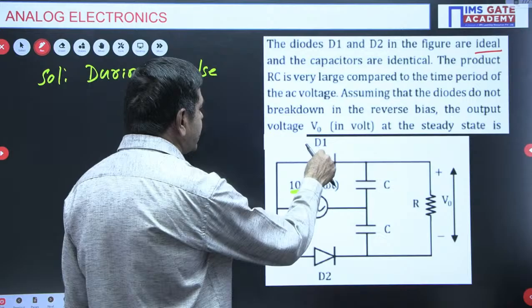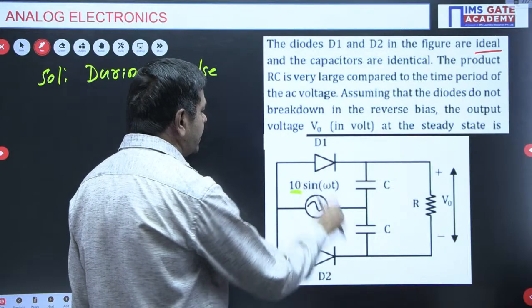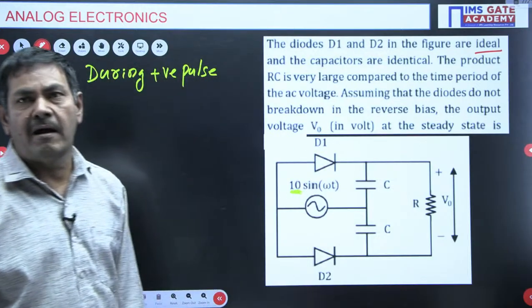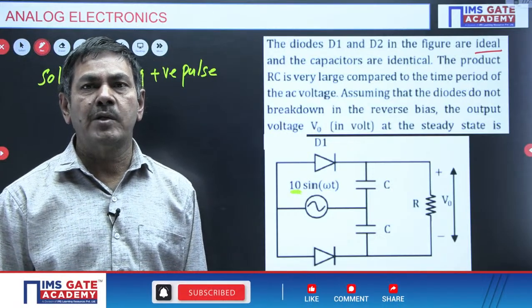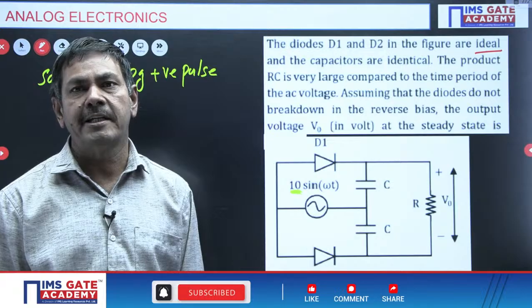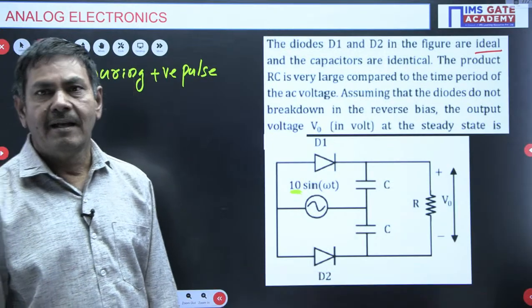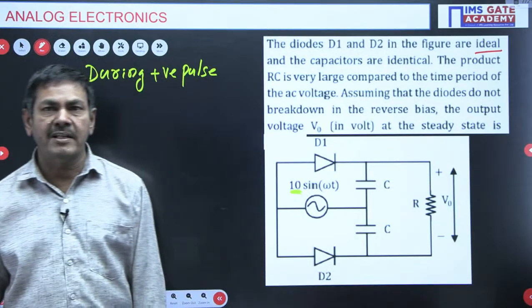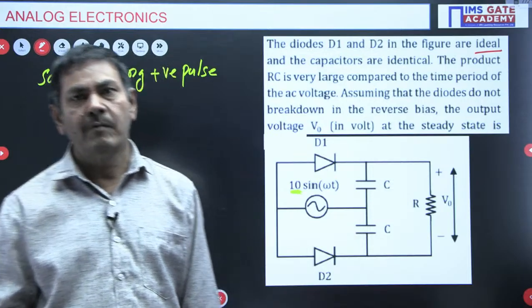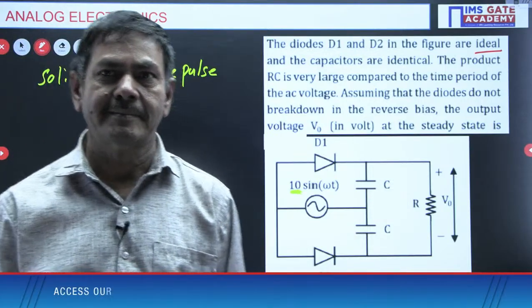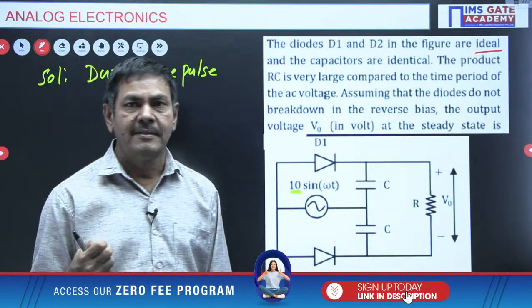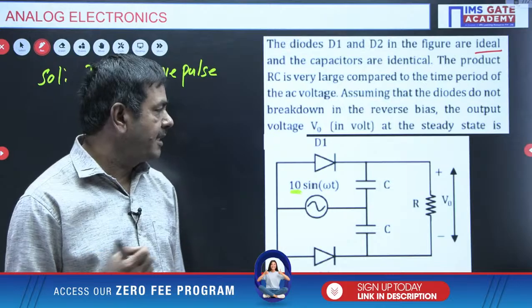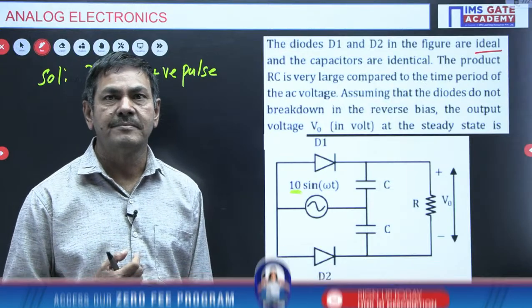During the positive pulse, this is D1, this is D2. Is D1 on, or D2 on, or both on, or both off? Anybody can say? Which diode is on during the positive pulse? Any student can respond which diode is on in this particular circuit?